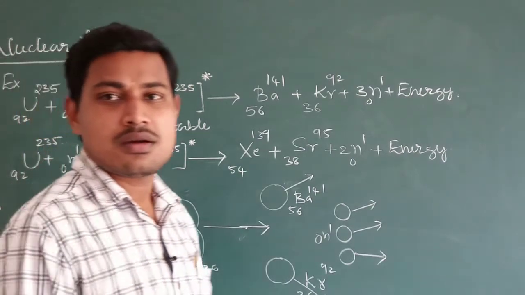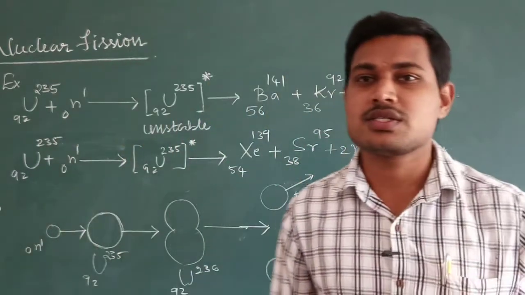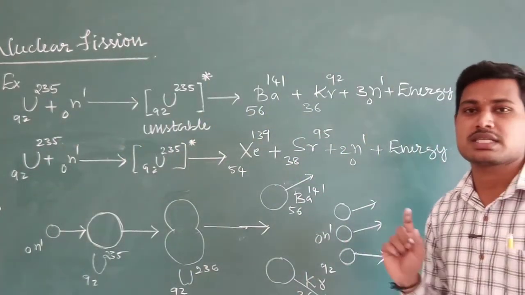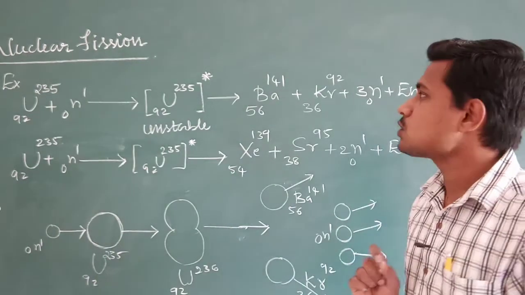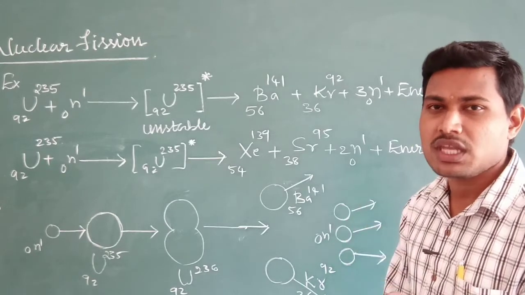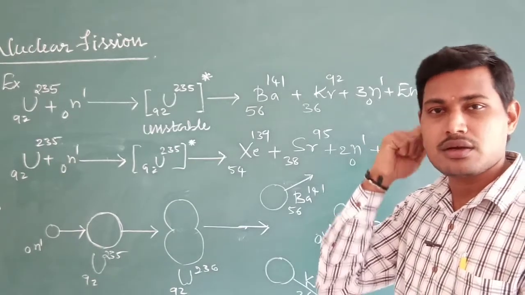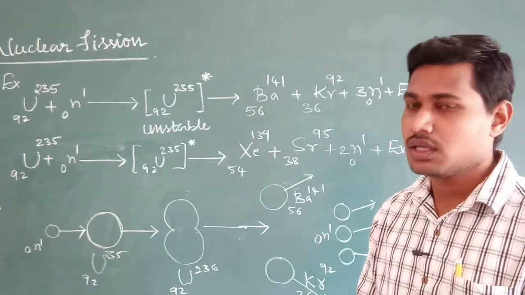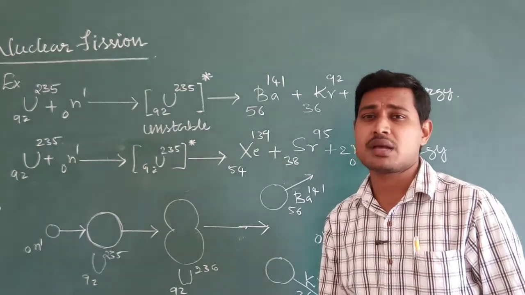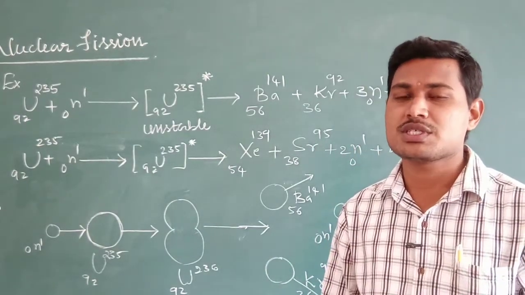These are some examples of nuclear fission reactions. Try to go through this. So what do you mean by nuclear fission? It is a process in which a nucleus of an atom of a heavy element splits into two or more comparable mass product nuclei with the liberation of an enormous amount of energy.